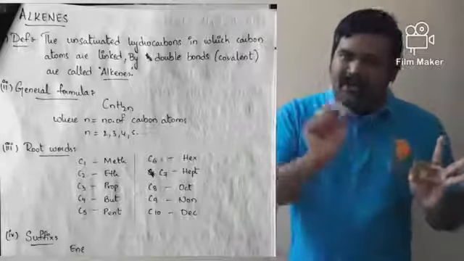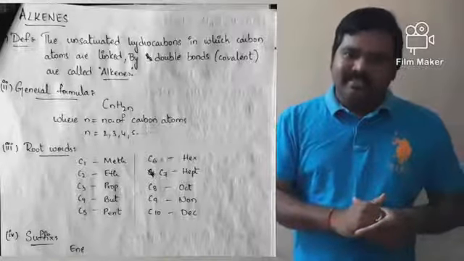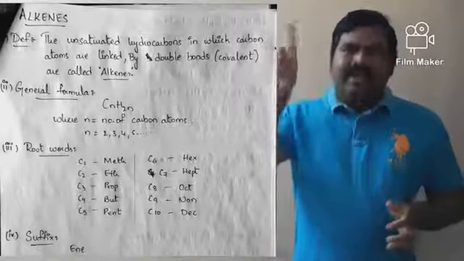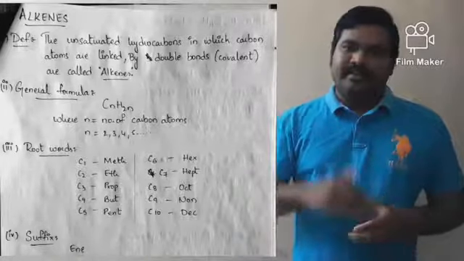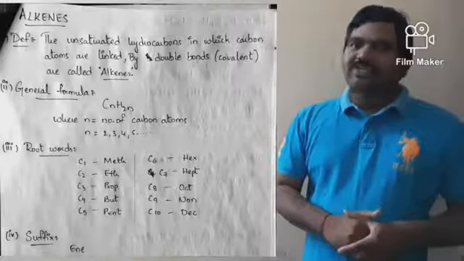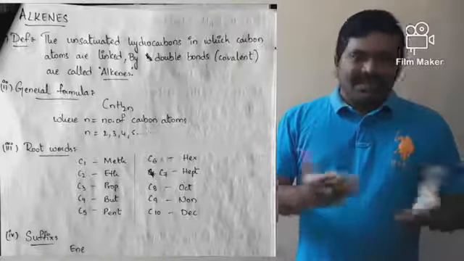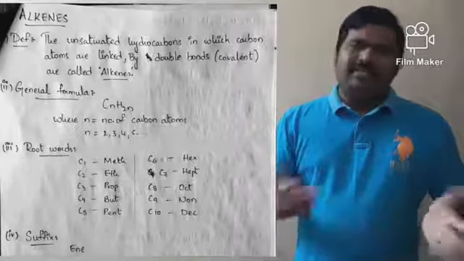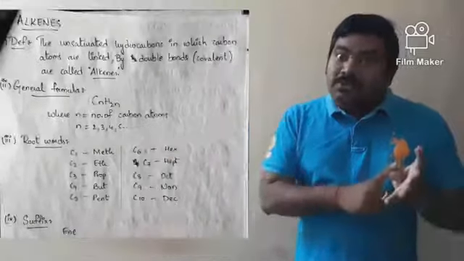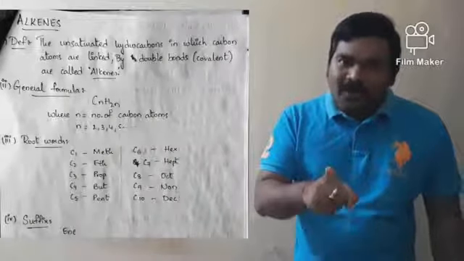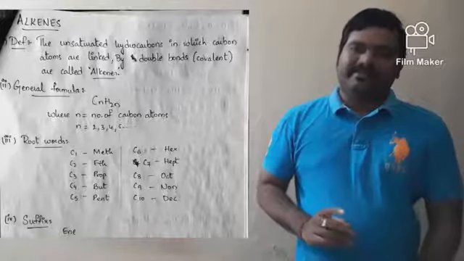The general formula of alkenes is CnH2n, where n is the number of carbon atoms. n can take the values starting from 2, 3, 4, 5 and so on.